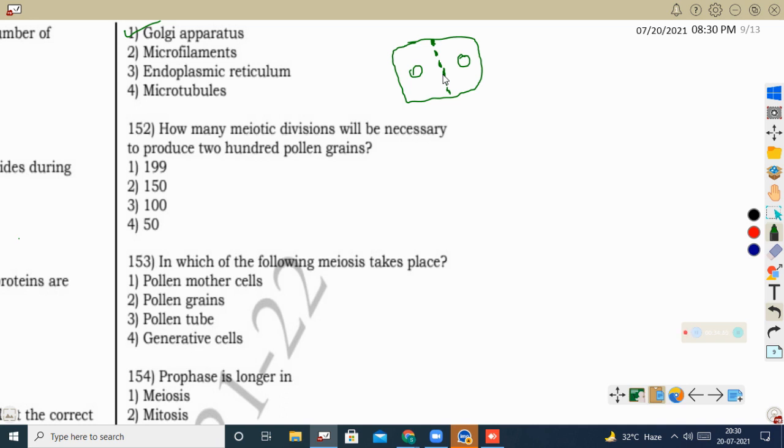Okay, then slowly the phragmoplast will disappear and we can see the cell plate forming with calcium pectate alone, and it will be converted into the middle lamella. So here the correct option is Golgi apparatus.